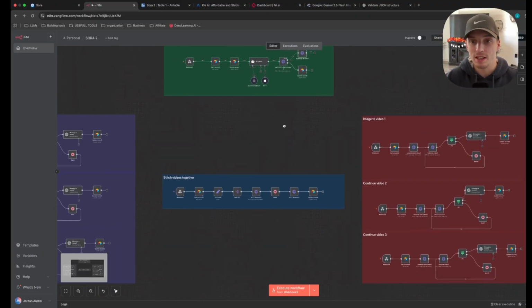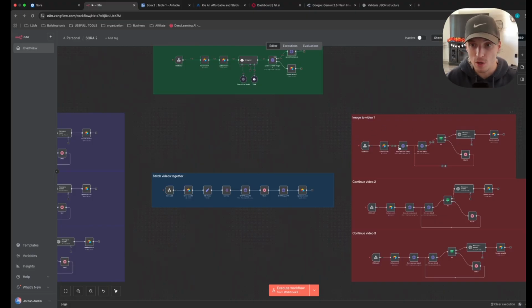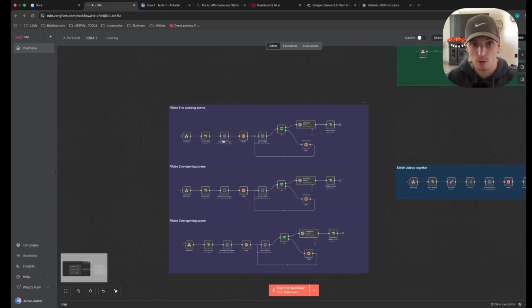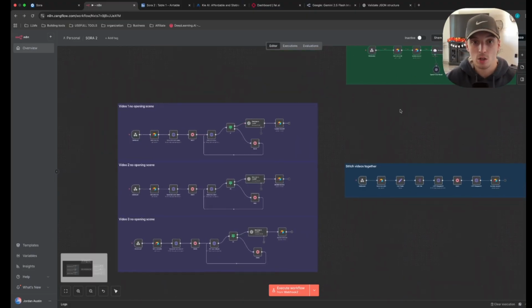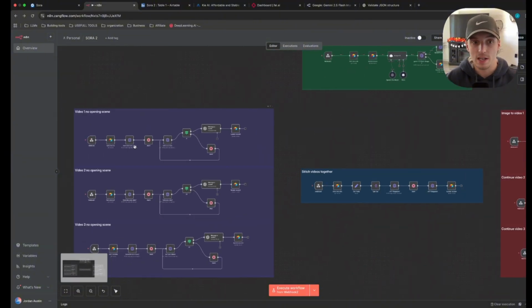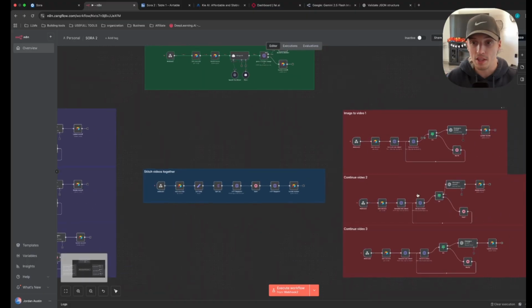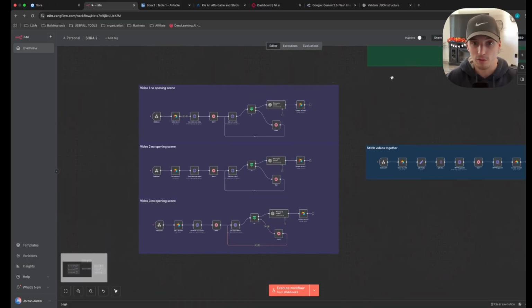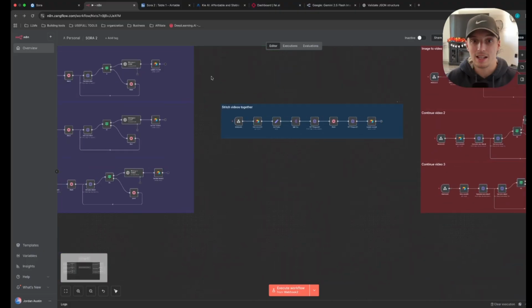The only thing that is different is we're using image to video for the Sora 2, and here we're using text to video for Sora 2. So I'll just walk through one full workflow, and then all I'll do is show you the difference between each one of the HTTP request nodes, because that's the only thing that is different between these workflows and these workflows. And then lastly, I'll show you how we stitch them together automatically, which you can also do manually as well. But let's dive into how we're generating these videos.